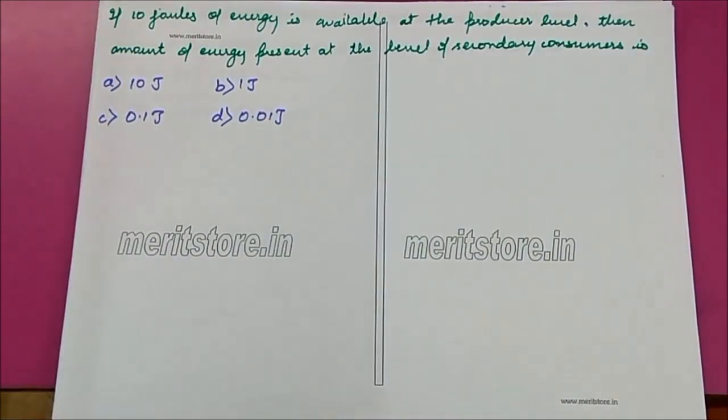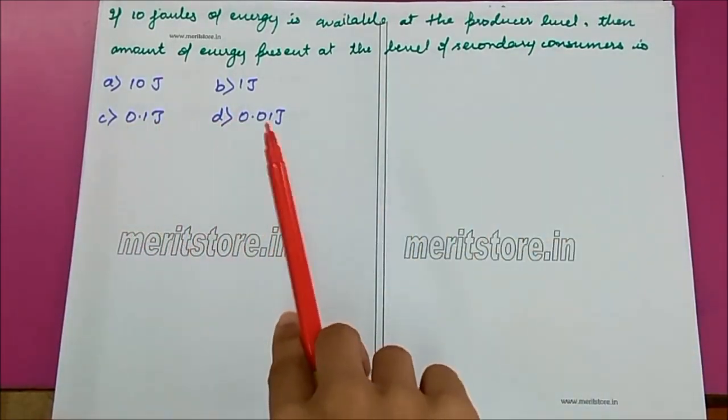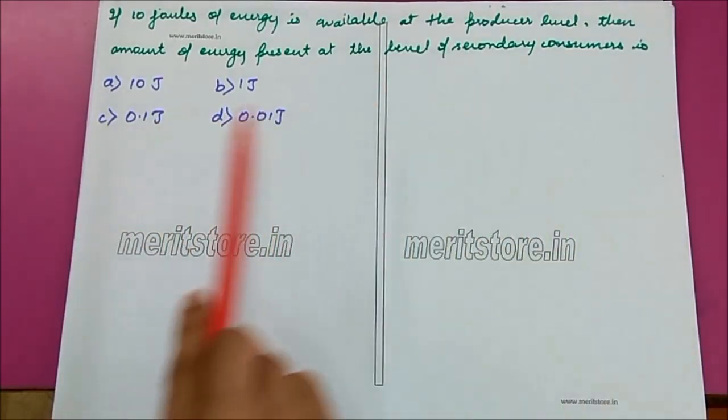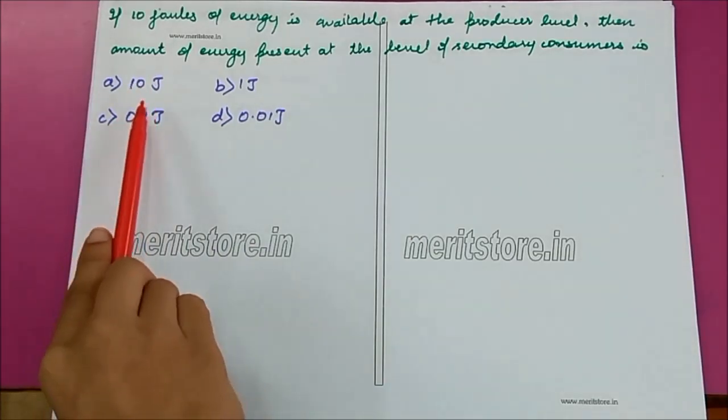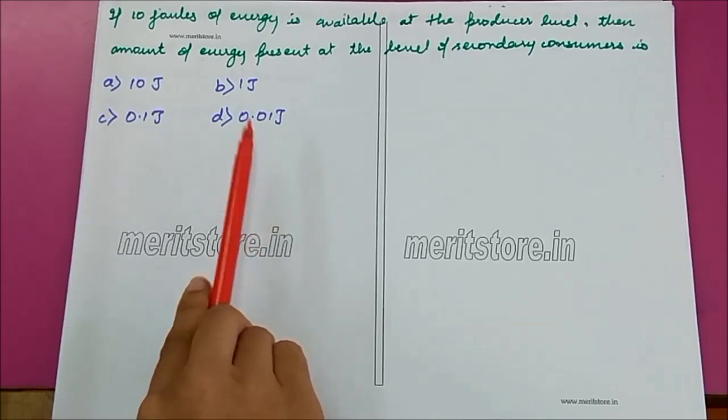If 10 joules of energy is available at the producer level, then the amount of energy present at the level of secondary consumers is: options 10 joule, 1 joule, 0.1 joule, 0.01 joules.